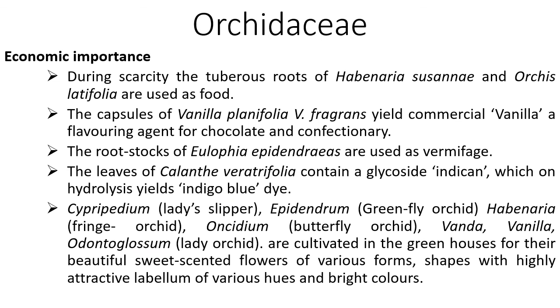Here is an economic importance of the family. Whenever there was scarcity, the tuberous roots of Habenaria susannae and Orchis latifolia have been used as food. The capsules of Vanilla planifolia and Vanilla fragrans yield commercial vanilla, which is a flavoring agent for chocolate, and it is used in confectionery.